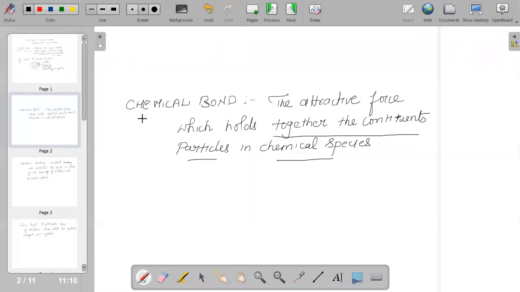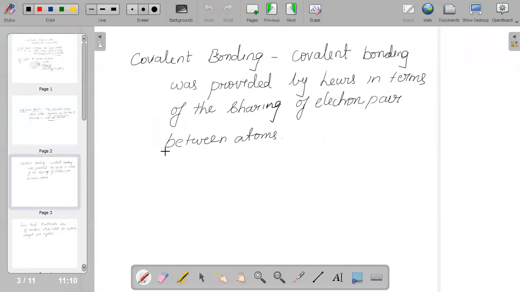Because when it is sharing, donating or accepting electrons, some form of bond exists between the two elements taking part in order to satisfy the octet rule, and hence a bond is generated. The bond can be of different types. You would have heard that it can be a covalent bond or an ionic bond.